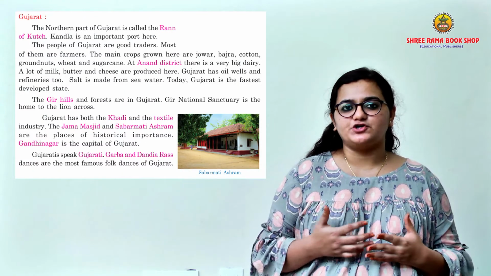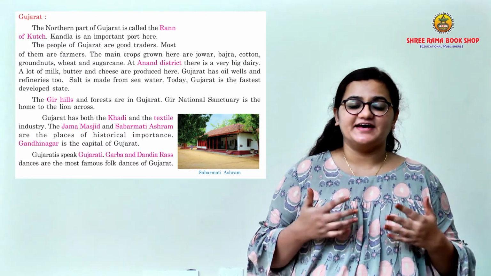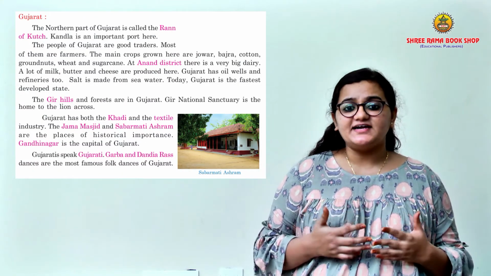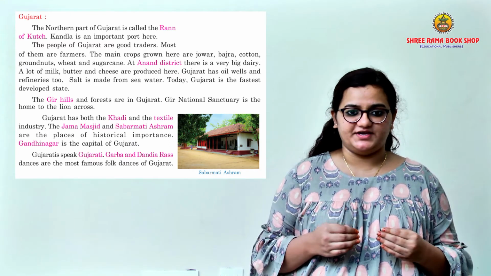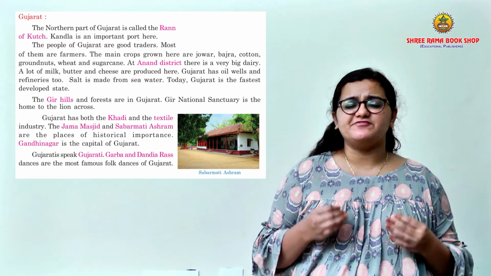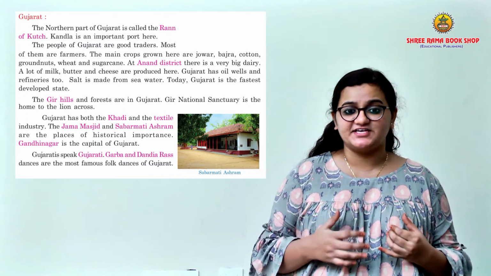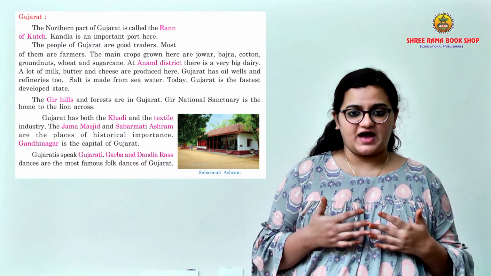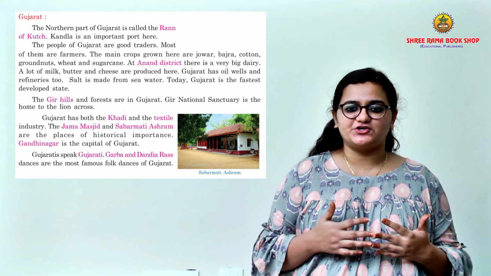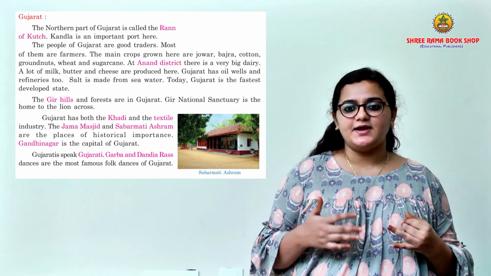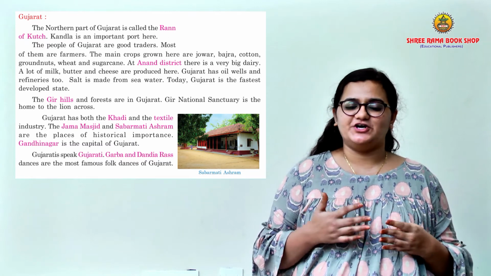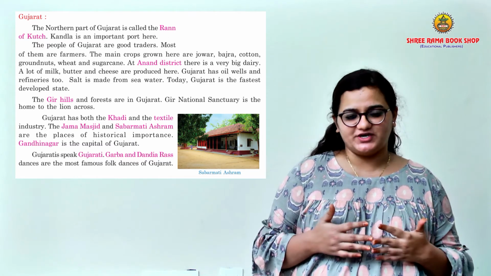The northern part of Gujarat is called the Rann of Kutch. Kandla is an important port here. The people of Gujarat have great trading skills. They are traders. Most of them are also farmers. The main crops that are grown here are jowar, bajra, cotton, groundnuts, wheat and sugarcane.